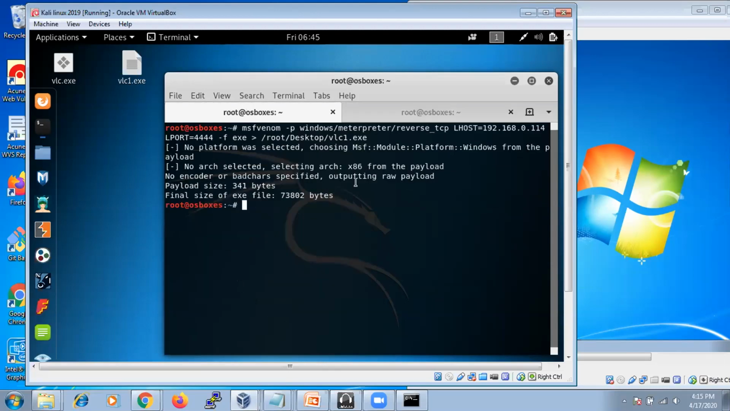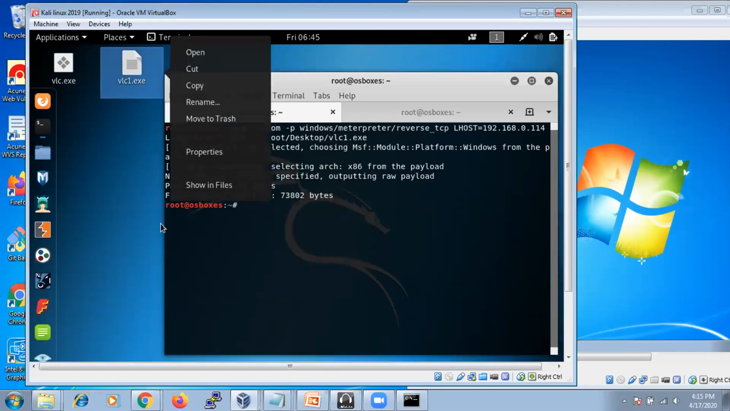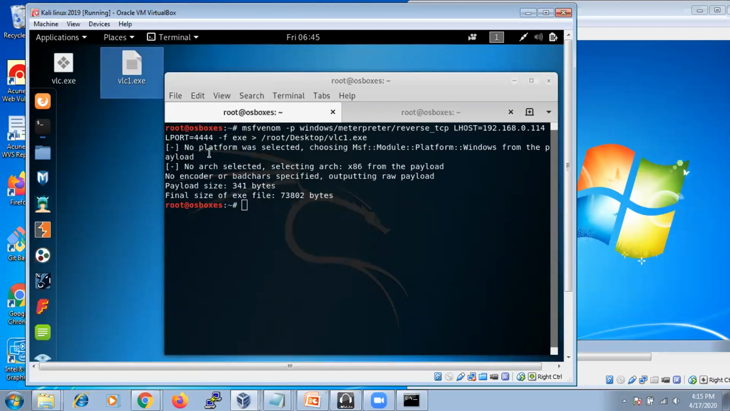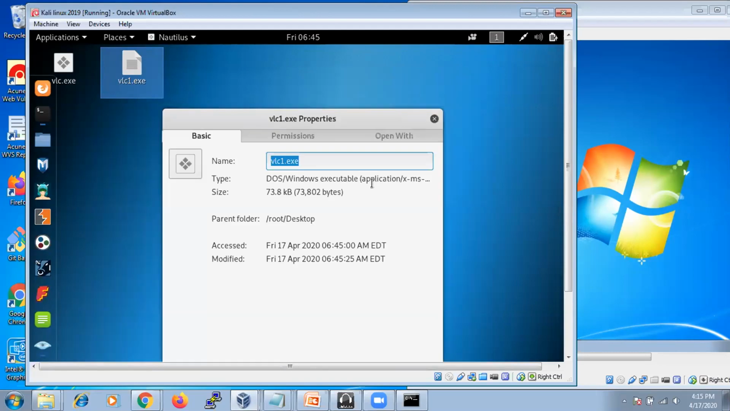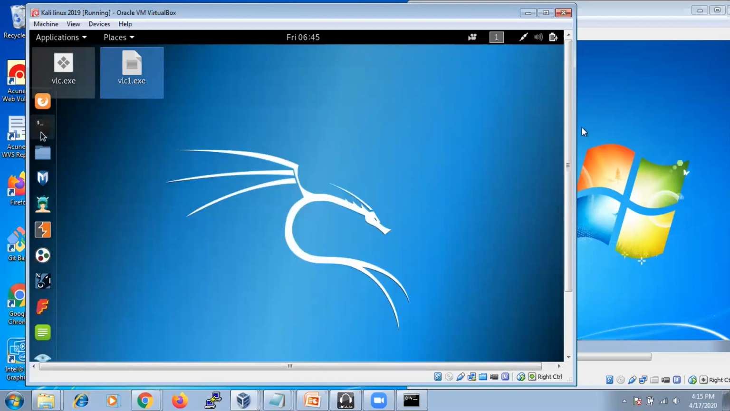Sir, VLC.exe is created and everything is done, with 73802 bytes, which means approximately 73 KB. I think it's 73 KB, right? So okay, well and good.